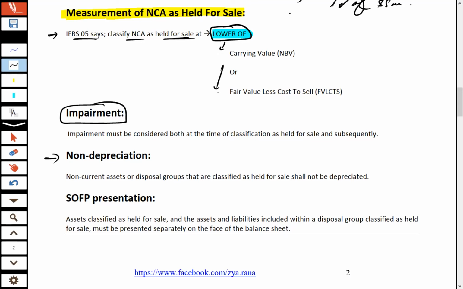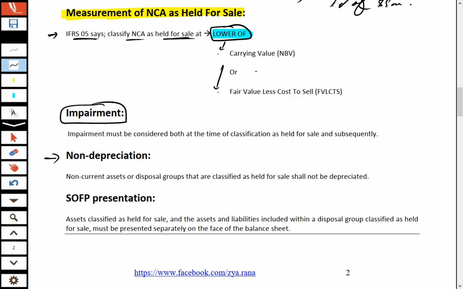Keep one important point in mind, and examiners usually ask this question in the exam. Let's say an entity has met all the conditions and the asset is now recorded as held for sale. Will that entity be depreciating that asset or not? After classification of an asset as held for sale under IFRS 5, should an entity depreciate that asset or not?